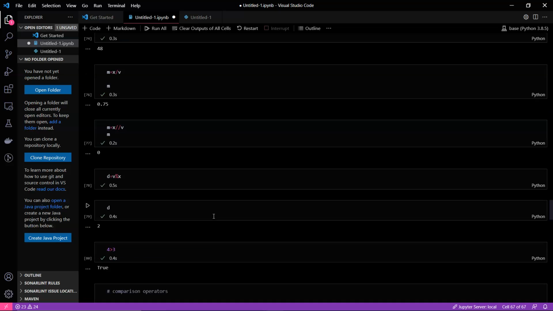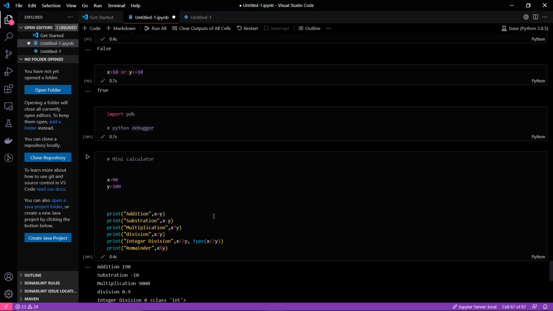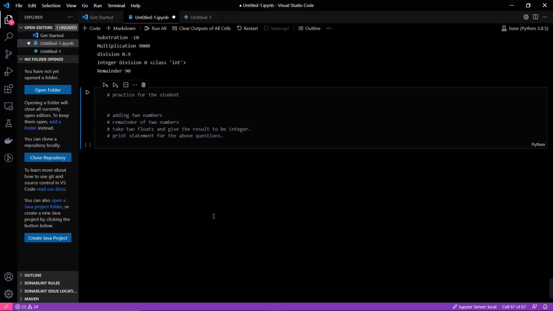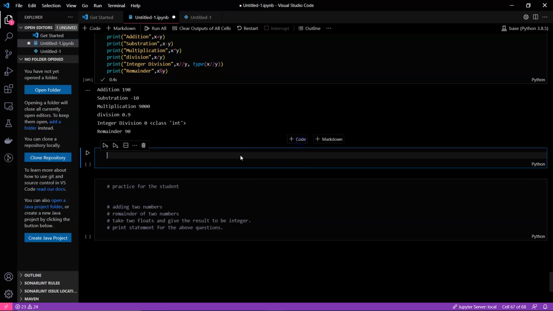So now we have learned several things: variables, how variables are stored, the different operators, how to check the type of variables, and we even discussed type conversion. The next modules we will discuss would be lists, tuples, dictionaries.